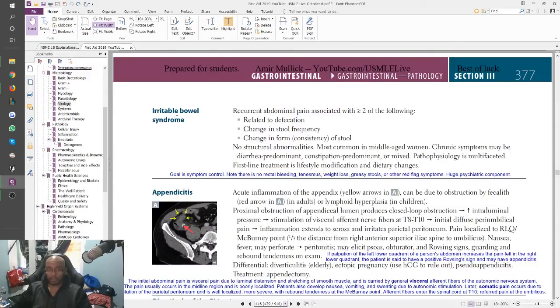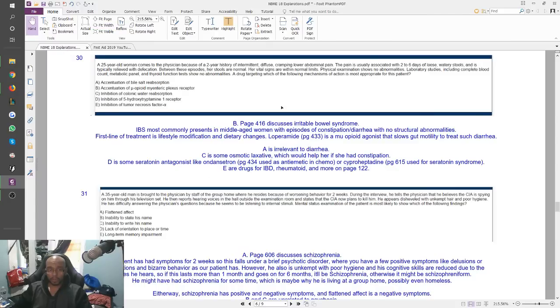416 is your IBS. Here they don't tell you any medications. Right, goal is just symptom control. There's no rectal bleeding, tenesmus, weight loss, greasy stool, or any other red flag symptoms. This has a huge psychiatric component. Right, no structural abnormalities, and that's what our question told us. Now, loperamide, that's on page 433.